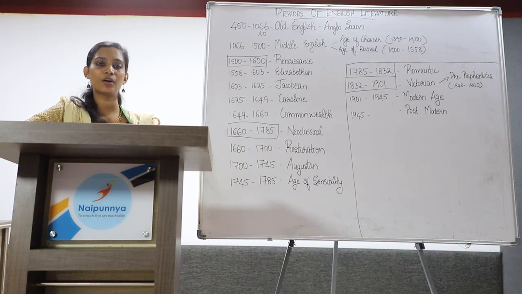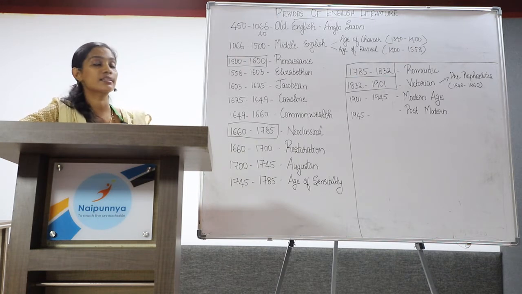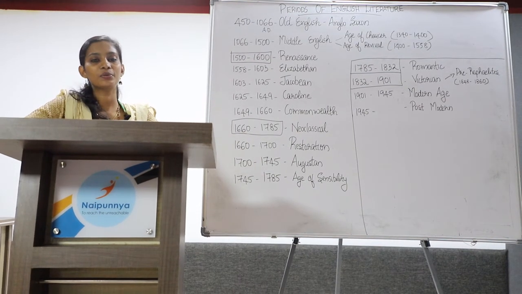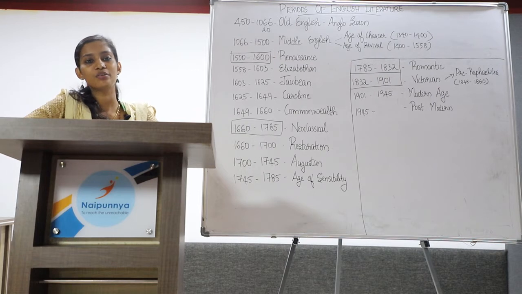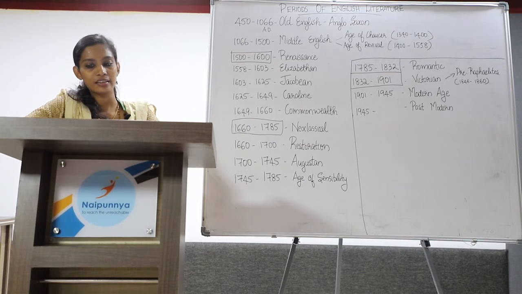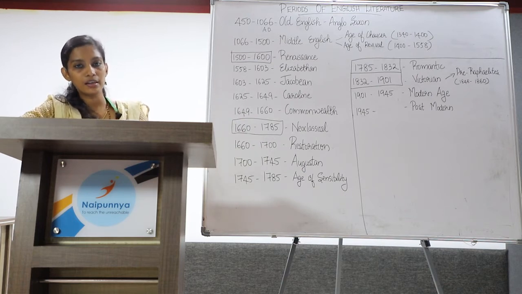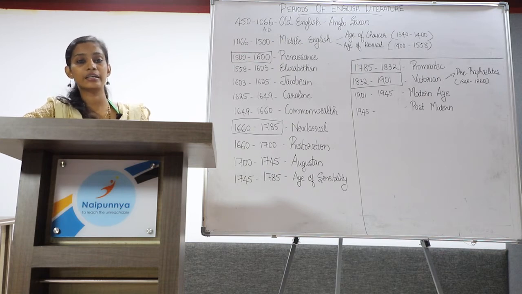Next, we are moving on to the Middle English period, which extends from 1066 to 1500 AD. Middle English period is also known as Anglo-Norman or the Anglo-French period. It started with the Norman conquest in 1066 AD under the Norman ruler William the Conqueror. The upper class started speaking in French and the lower class and middle class started speaking in ordinary English language.